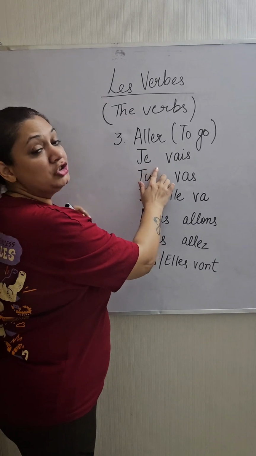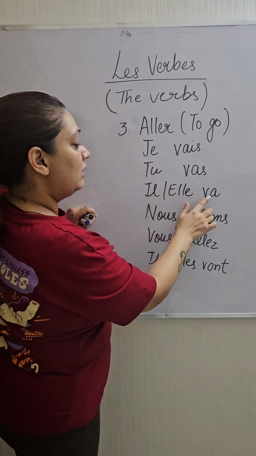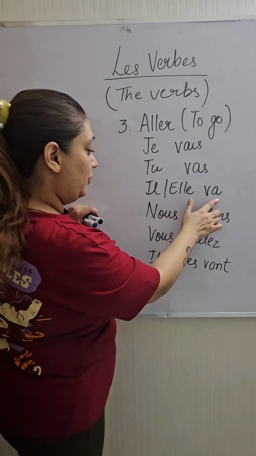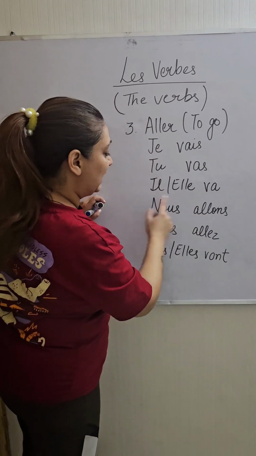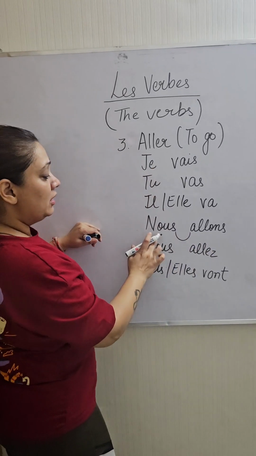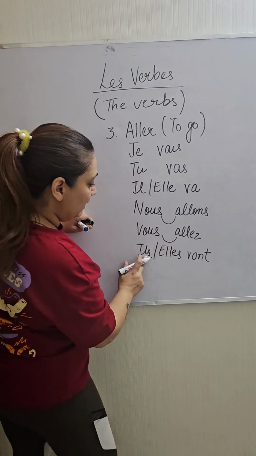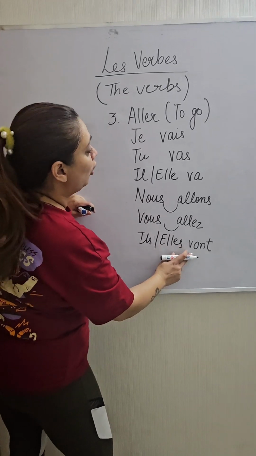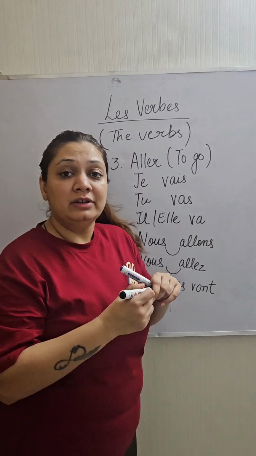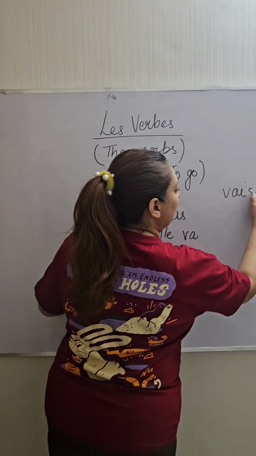We say it je vais, tu vas, il va, elle va, nous allons. Again, the sound will merge here because of the consonant. Nous allons, vous allez, ils vont, elles vont. Now students, you can use a trick here. I'll write vais.